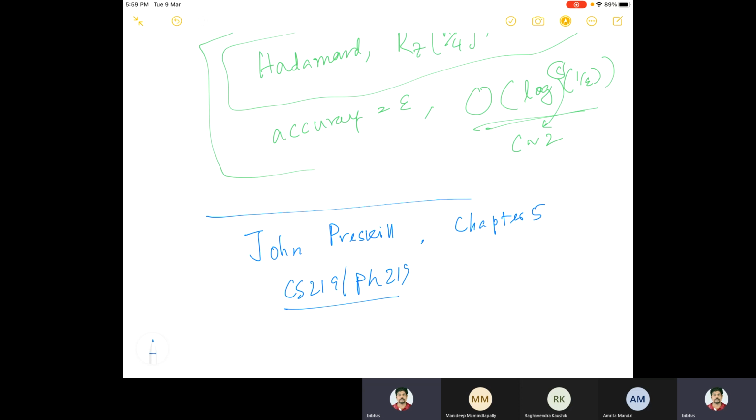The problem with those lecture notes is that not everything is discussed in detail. But if you read that chapter on circuits, you may go through it.